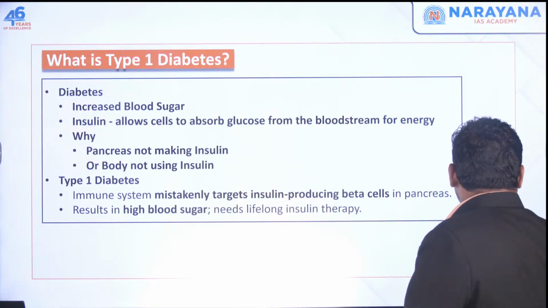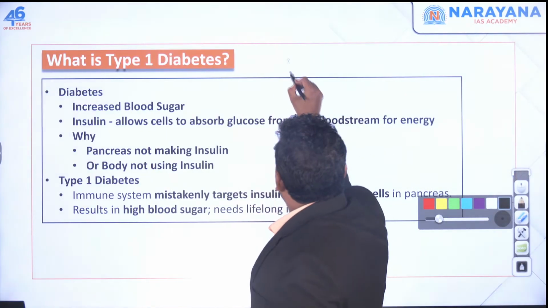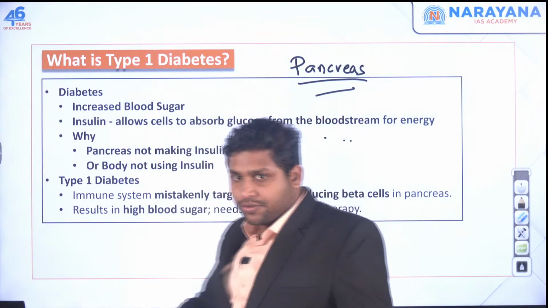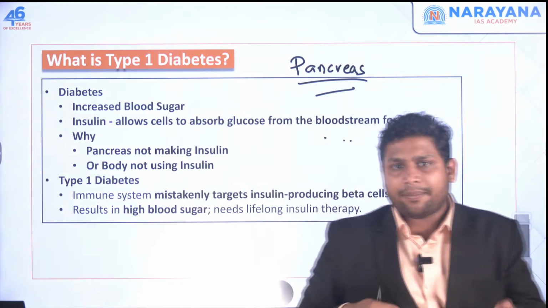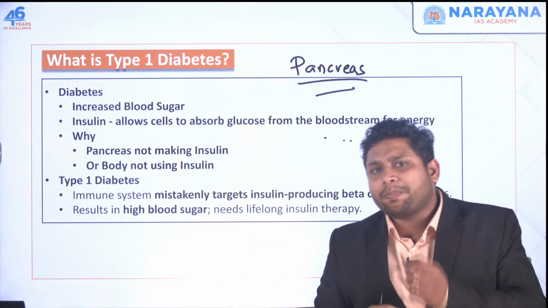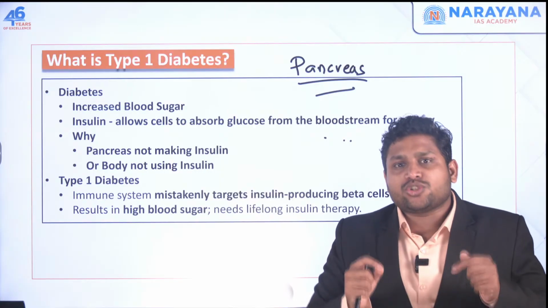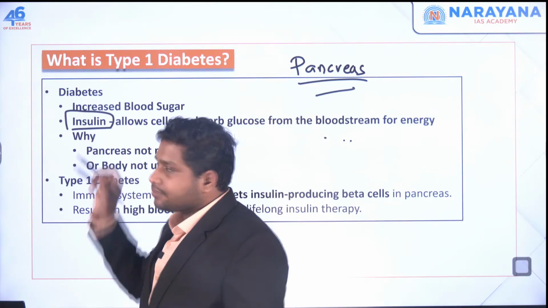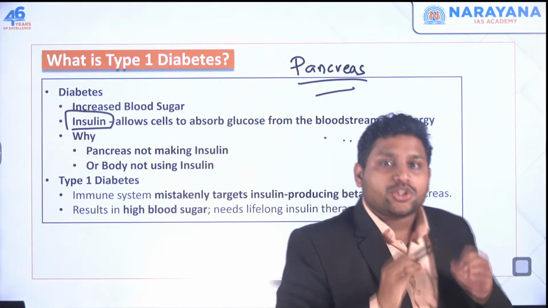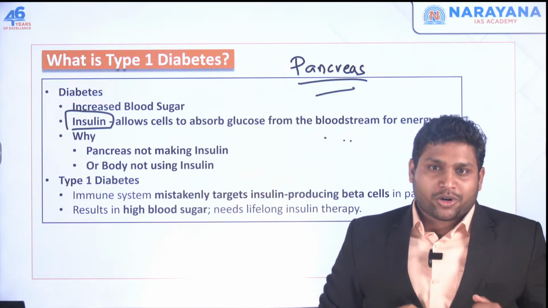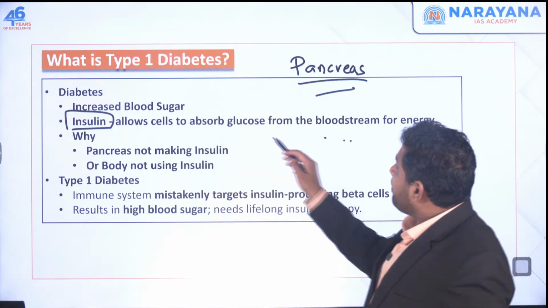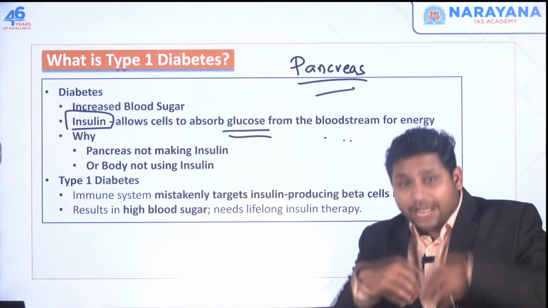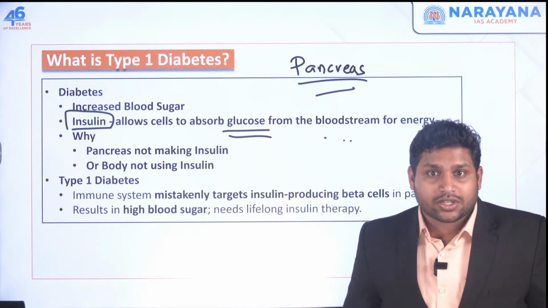Now if you look at our body, we have something called the pancreas. If you go to the part behind the stomach, that is your pancreas. This pancreas does one thing: it produces a hormone called insulin. Now this insulin is very important. Why is it important? Because whatever food you have eaten becomes part of the glucose in your blood.